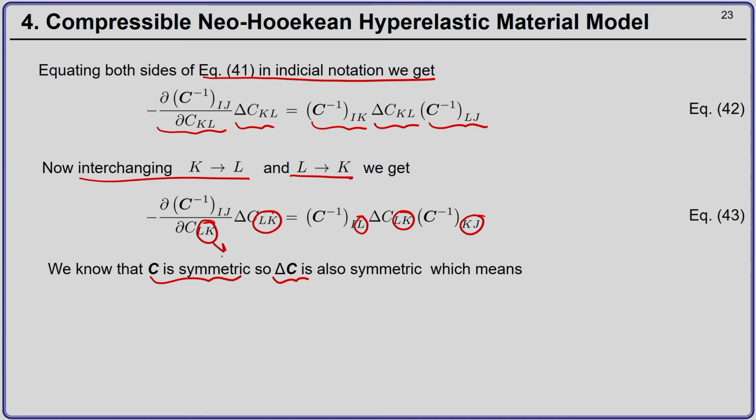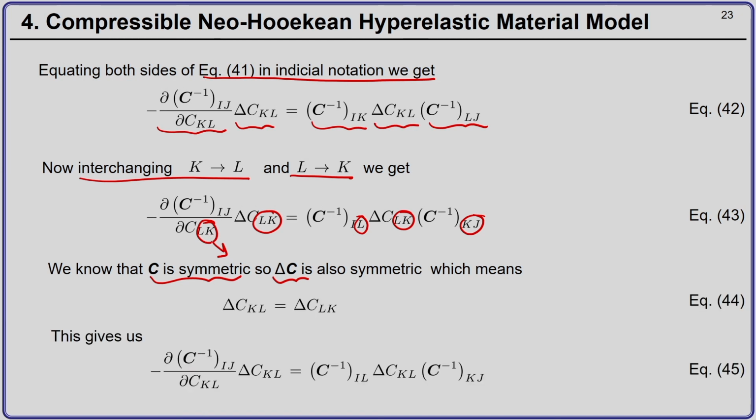Therefore, this C L k will be equal to C k l and delta C L k will be equal to delta C k l. Okay. So, therefore, this again becomes k l and this again becomes k l. Okay. And this becomes k l. So, now I have another expression. This was the first expression. Now, just by interchanging k with L and L with k, I get another expression given by equation number